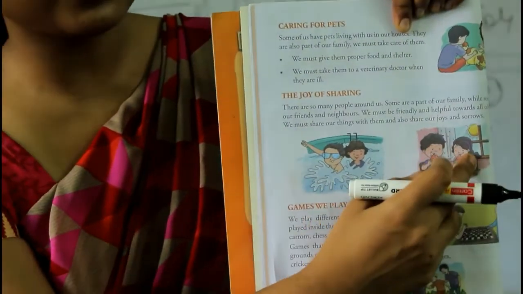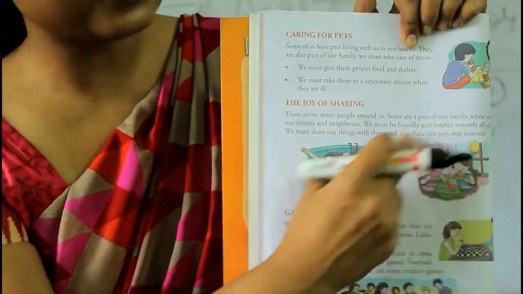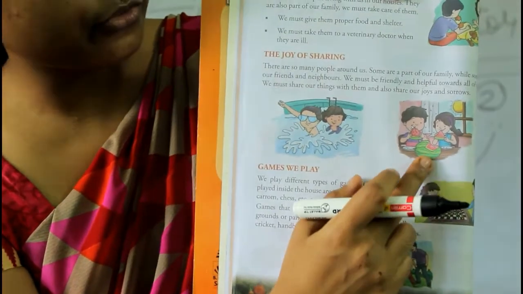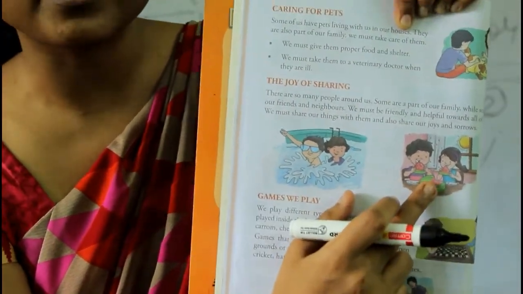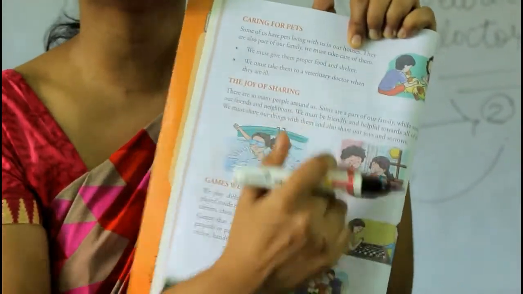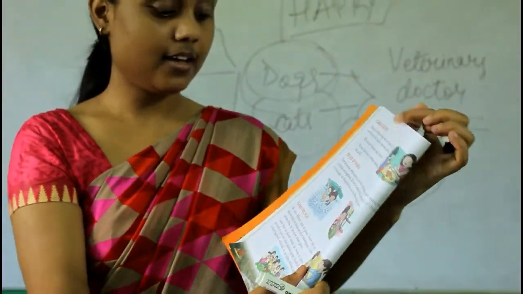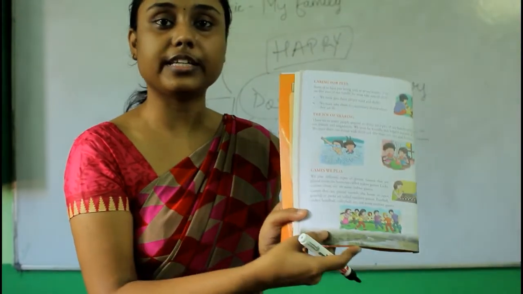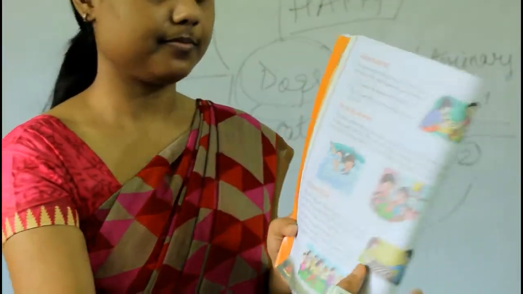And what is there? See, there are two kids, okay? They are eating something. What is that? Do you know the fruit? This is watermelon. They are eating watermelon together. So they are sharing their food with each other. Okay? Now on the same page, page number 28, we will do this part.